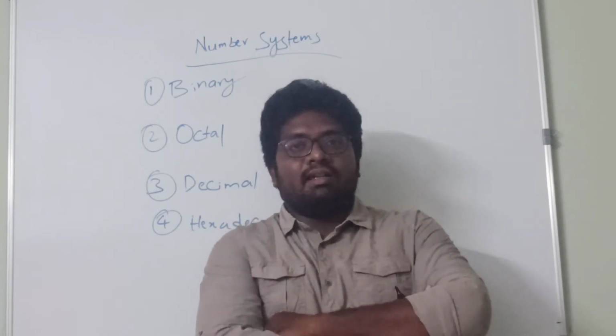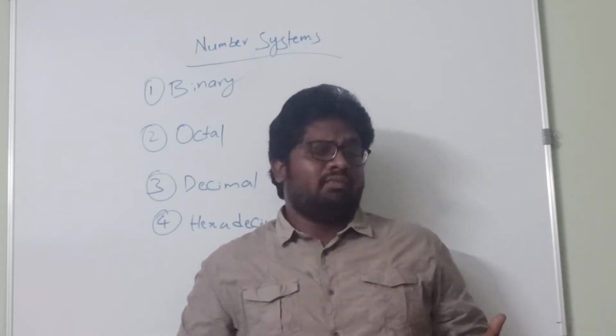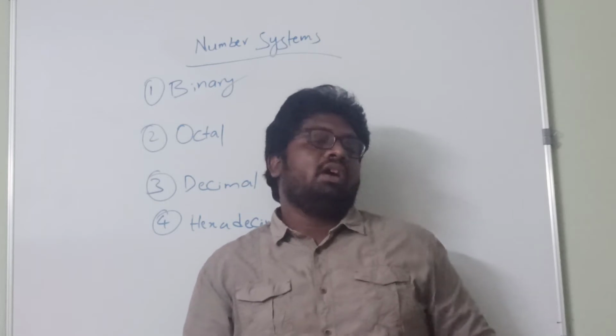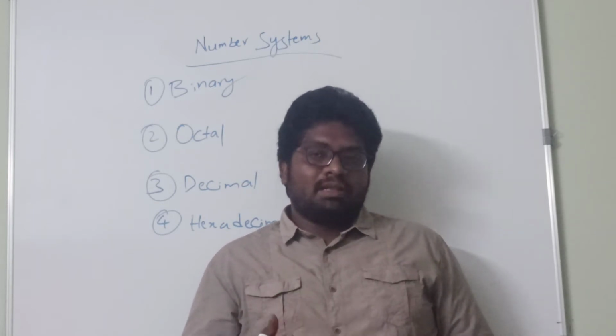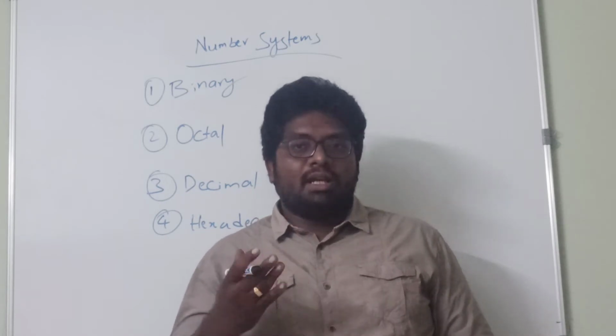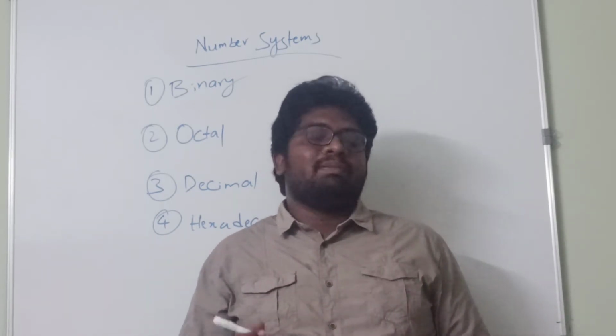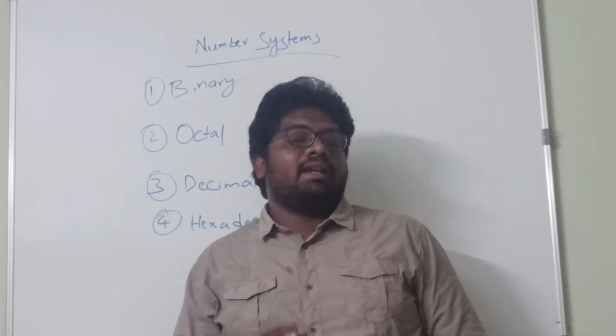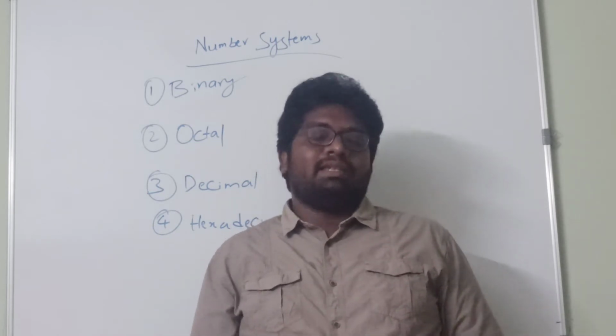As we have already learned beforehand, number systems range from 0th to nth number systems, but we are learning about the basic number systems like binary, octal, decimal, and hexadecimal.